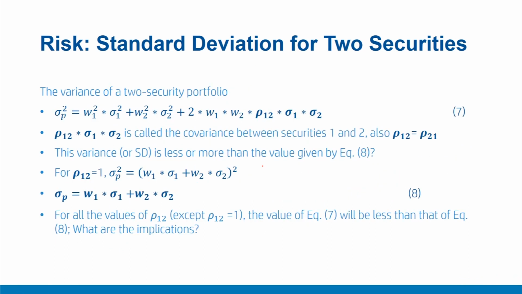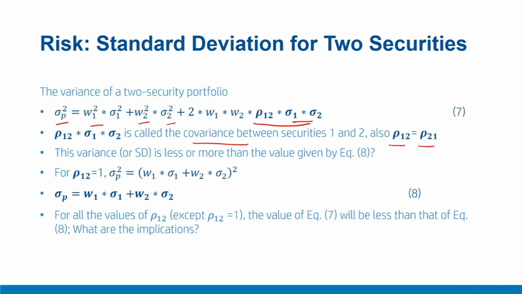Let's start with a very simple scenario where rho 1 2 is equal to 1. The formula of the portfolio risk is already known to us: sigma P square equals W1 square sigma 1 square plus W2 square sigma 2 square plus 2 times W1 W2 rho 1 2 sigma 1 sigma 2. Please note this expression, rho 1 2 into sigma 1 sigma 2, is also called the covariance between securities 1 and 2.